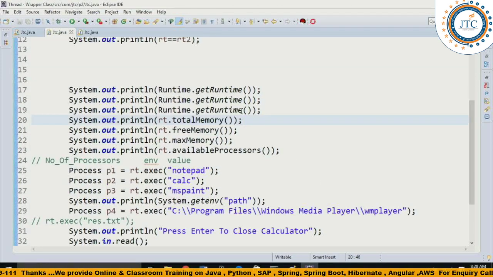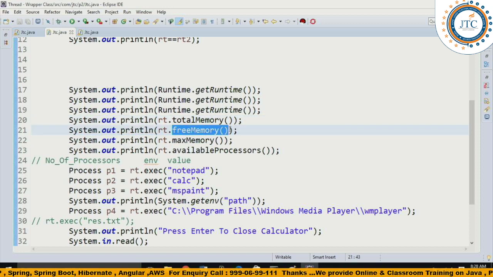So that's one way. Total memory means what? The total amount of heap memory which is available. That's what we call total memory. Free memory means the unused amount of heap memory. The unused amount of heap memory we will be calling free memory in this case.